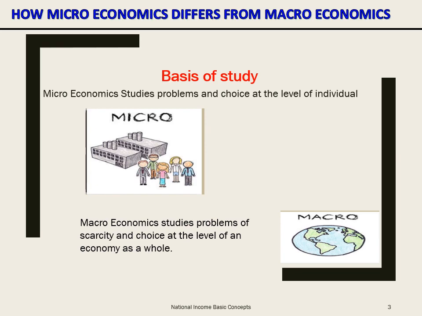Whereas when we talk about macroeconomics, you are going to study problems of scarcity and choices at the level of an economy as a whole. You are going to study economic issues or economic problems at the level of the economy as a whole.